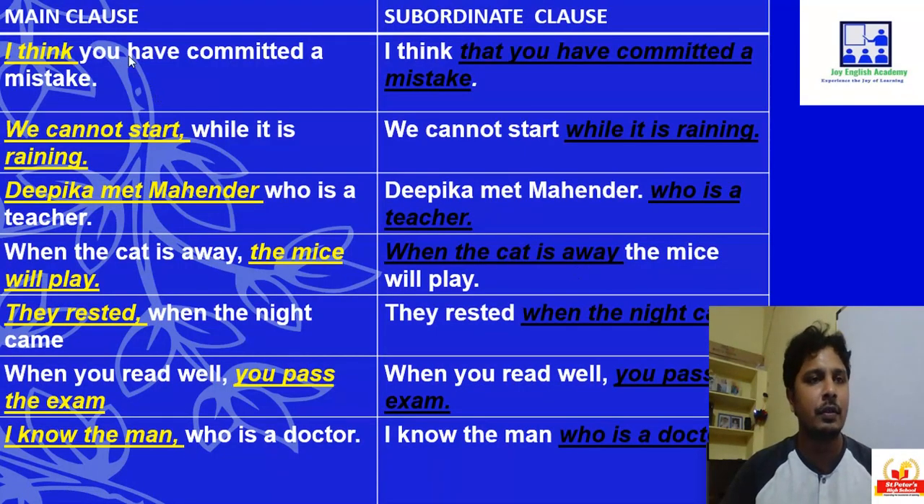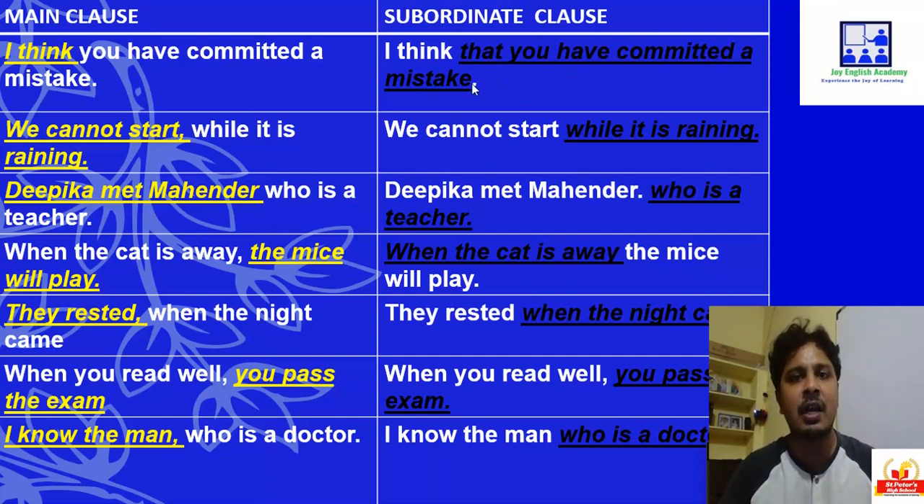Now please observe this main clause and subordinate clause. Let us take an example. I think you have committed a mistake. Now I think is called as main clause. Why is it called as main clause? It has a subject and a verb combination and it gives a complete thought. Similarly, if you see here, I think that you have committed a mistake. That you have committed a mistake is a subordinate clause. Simply when we ignore I think and write that you have committed a mistake, that you have committed a mistake doesn't have a proper sense. It has to depend on the main clause.